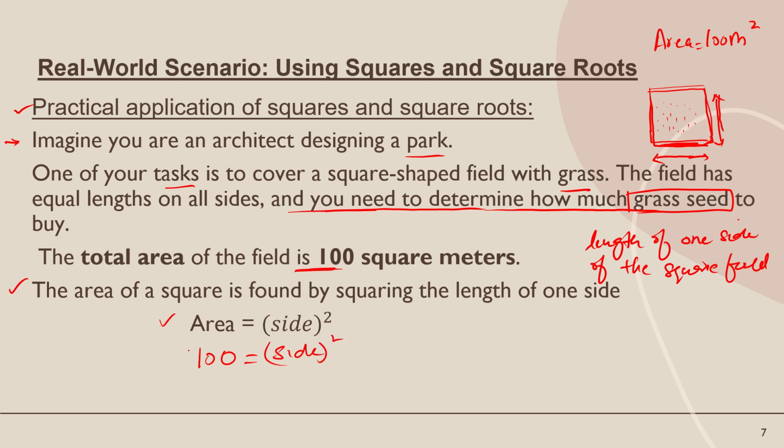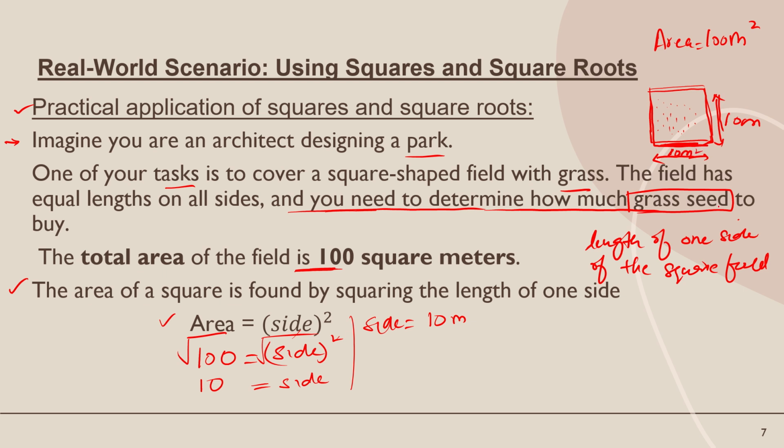Okay, by taking the square root on both sides, the side squared and the square root cancel each other, and the square root of 100 is equal to 10. So the length of one side is equal to 10 meter. So 10 meter is the length of the side of the square field.